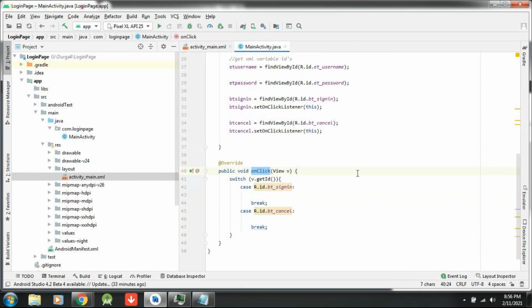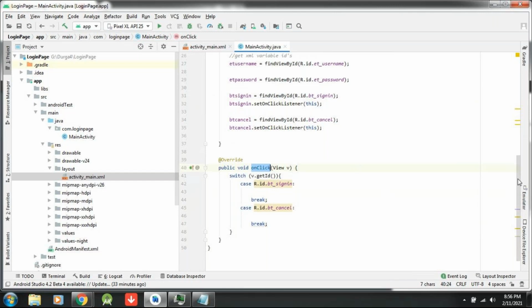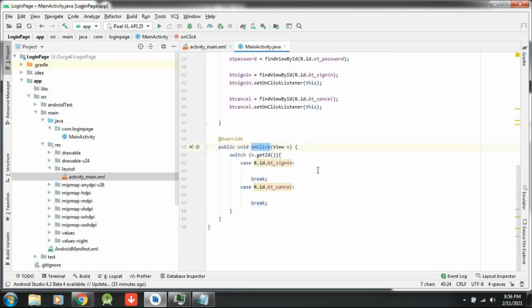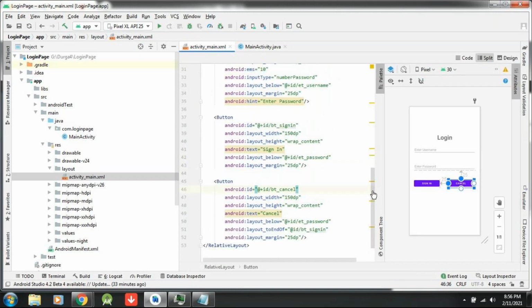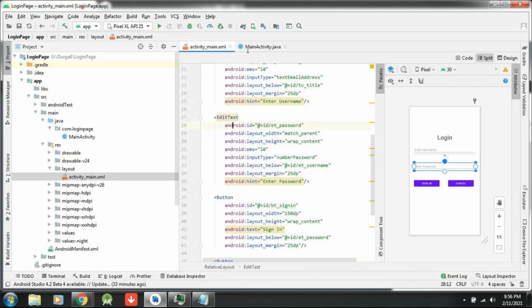So when the user clicks on the button, first I will check whether the username is entered or not, and whether the password is entered or not. How do I write validation for these things? EditText. Let me take it first.